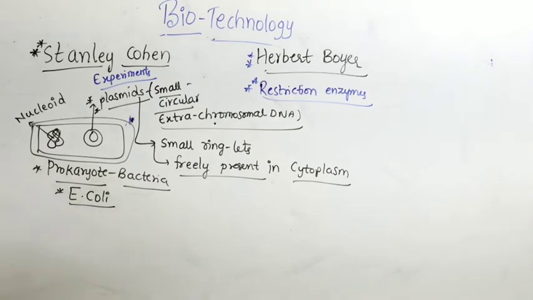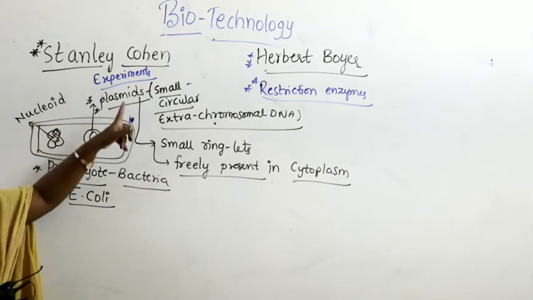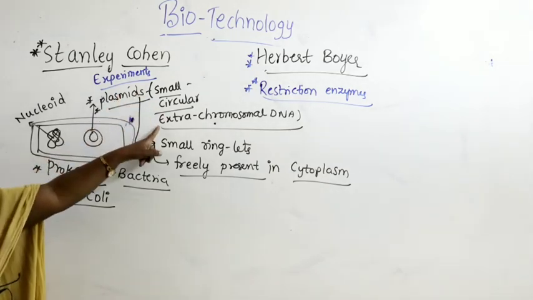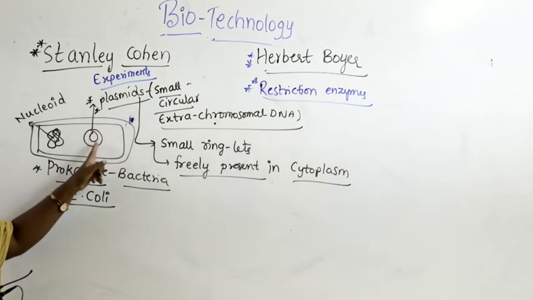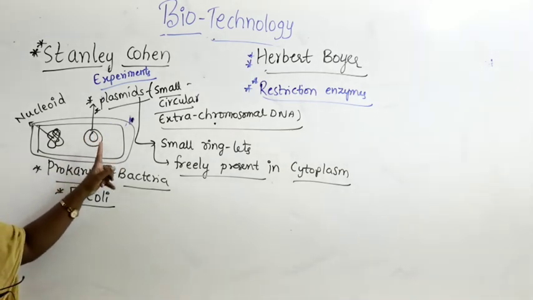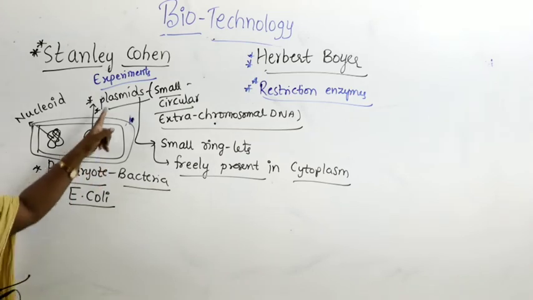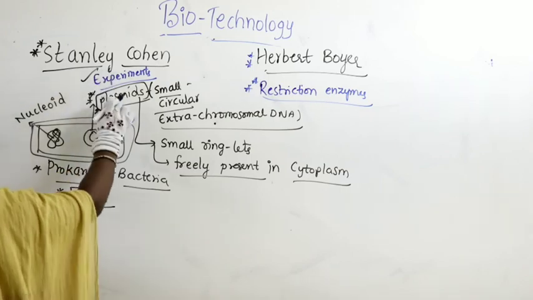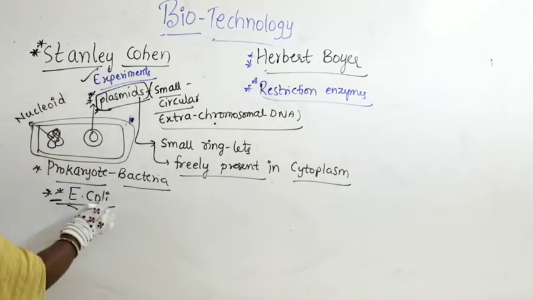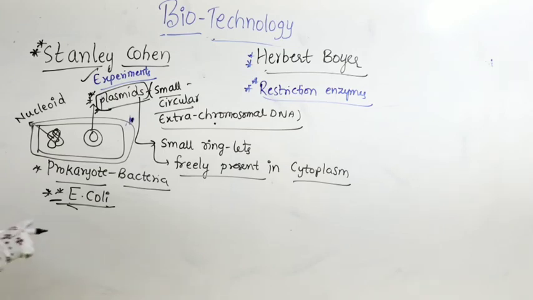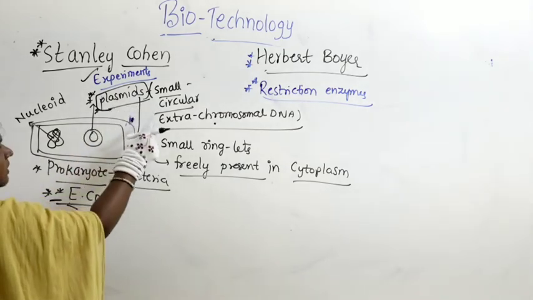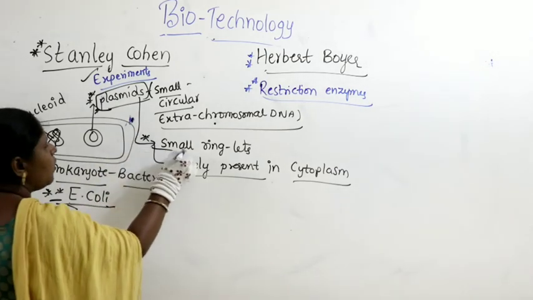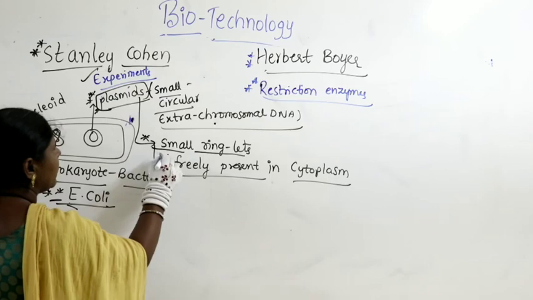Okay, so we have done the experiment. If you look at the experiment, these are nothing but the plasmids. Plasmids are small circular extra chromosomal DNA. What you find within the bacteria is generally called plasmids. He did a number of experiments on the plasmids, especially taking the experimental organism E. coli. These are small ringlets freely present in the cytoplasm.